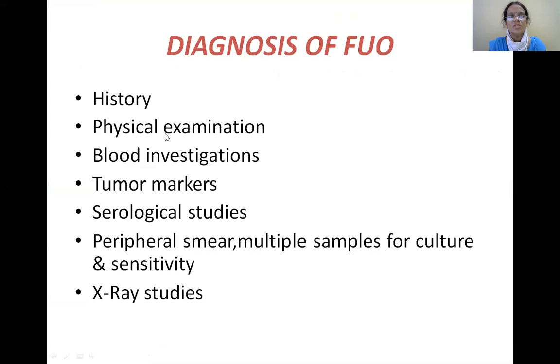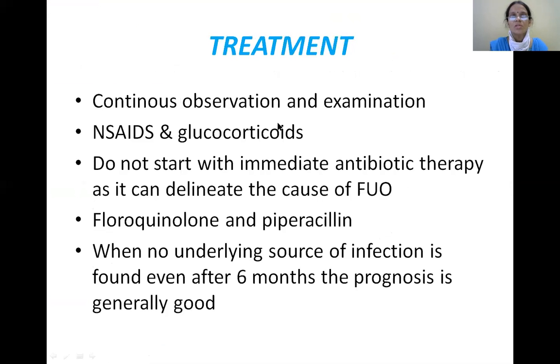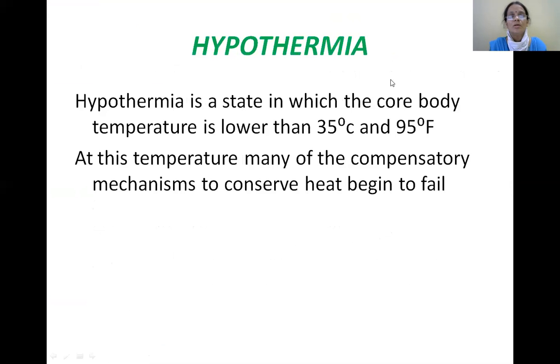So diagnosis is by history taking, most important. Investigations have to be done, tumor markers to exclude the malignant conditions. All these diagnostic tools. Treatment is mostly by observation and examination, and glucocorticoids have to be administered to the patient.